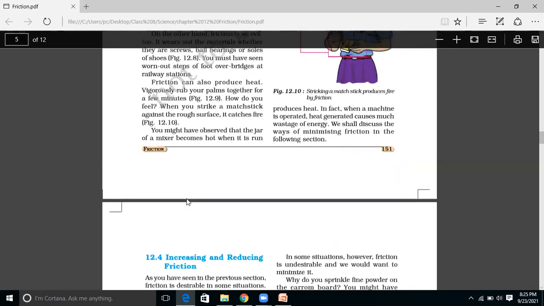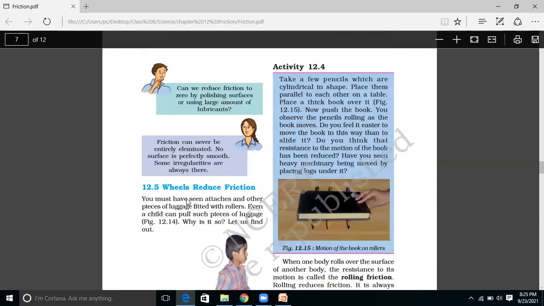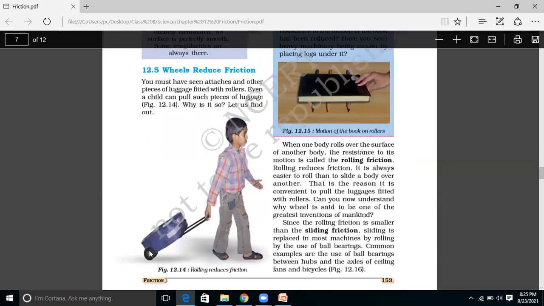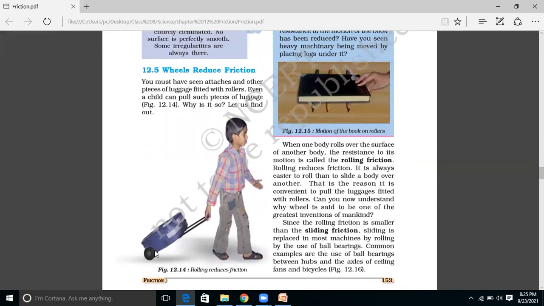Then we have another friction which is called rolling friction. Here, as you can see, this boy is using these wheels in order to move his suitcase. In the case of wheels, there is still less contact than was present in sliding friction. So rolling can reduce the amount of friction. So this will have the least amount of friction.